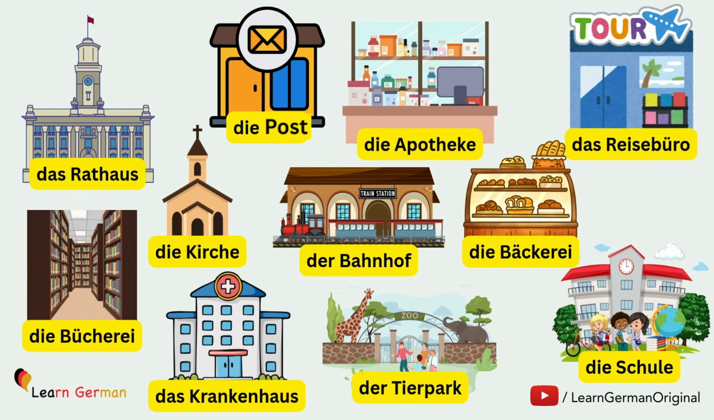Das Rathaus, die Bücherei, das Krankenhaus, die Kirche, die Post, die Apotheke, der Bahnhof, der Tierpark, die Schule, die Bäckerei, das Reisebüro.